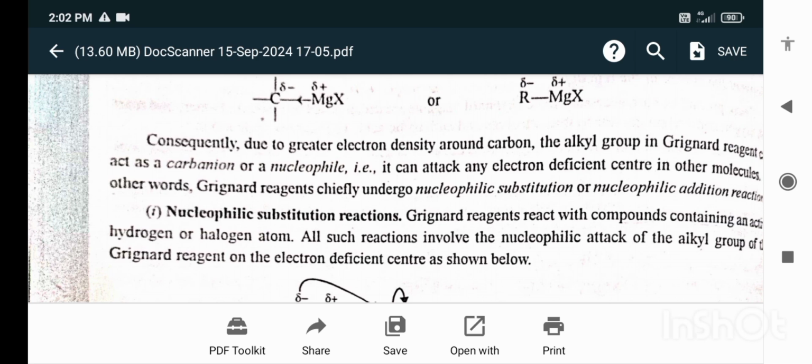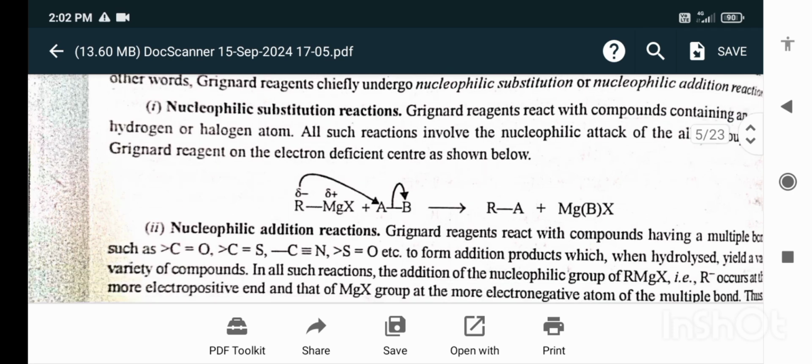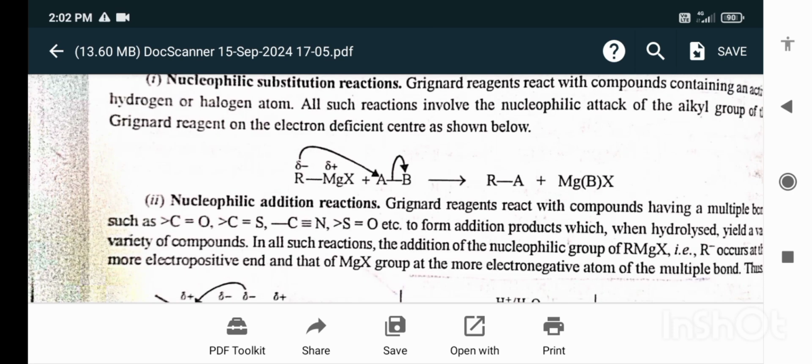In other words, Grignard reagents chiefly undergo nucleophilic substitution or nucleophilic addition reactions. Nucleophilic substitution reactions. Grignard reagents react with compounds containing an active hydrogen or halogen atom. All such reactions involve the nucleophilic attack of the alkyl group of the Grignard reagent on the electron deficient center.